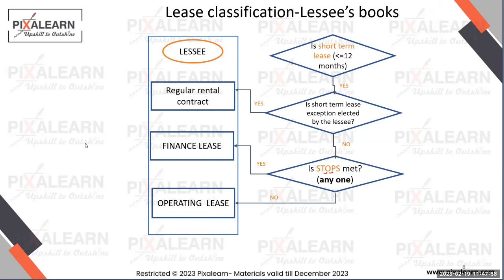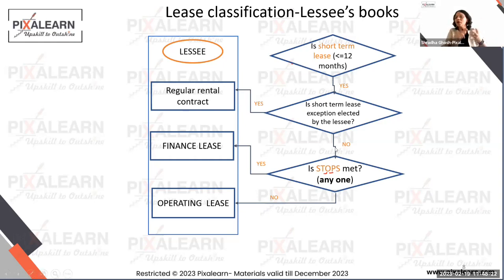Okay. Clear? If it is only given that the bargain purchase option is there, you will always assume that the lessor will force you to honor it. But if they tell you specifically in the question that the lessee is not likely to exercise it, then only you will treat it as if it is not existing. Okay. Clear? Okay, yeah, thank you. Rahul, have I answered your question?